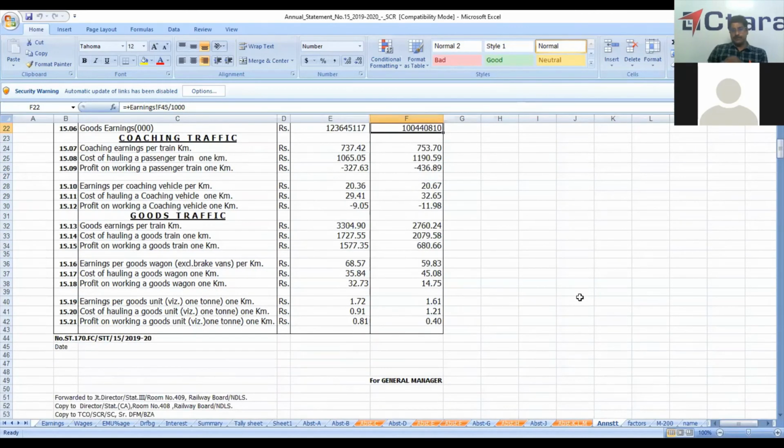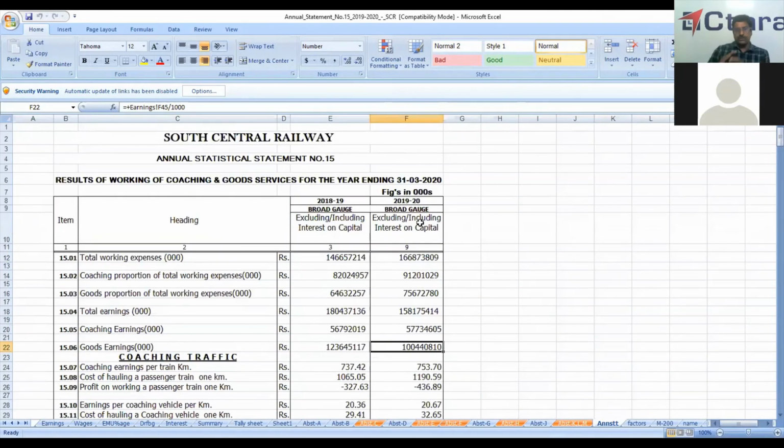And if you move 1 ton for 1 kilometer, your earnings is 1.61 and your expenditure is 1.2, so you earn about 40 paisa. We do this for all the traction put together, diesel and electric. But after this, we give this to the traffic costing section, where they will analyze it in much more detail.